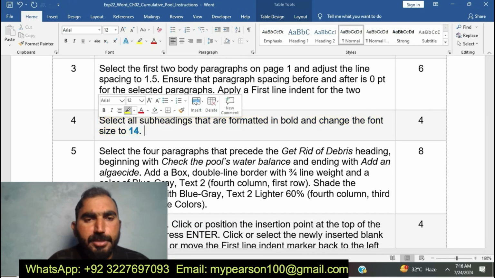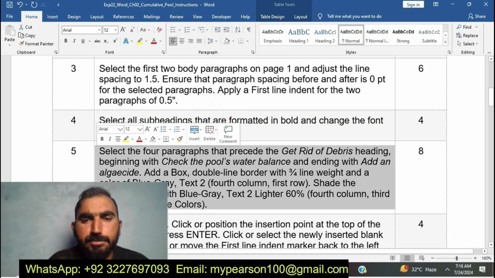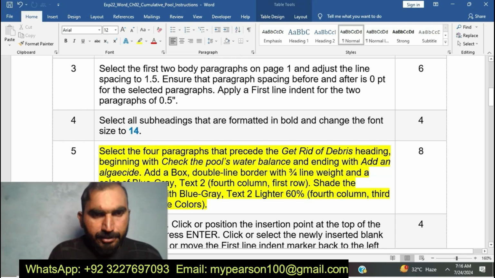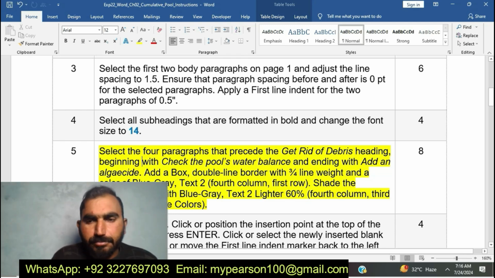Now I am going to move on to my next step. Select the 4 paragraphs that precede the get rid of the debris heading, beginning with check the pool water balance and ending with the end. You can see here I am going to do step number 5 of EXP22 Word Chapter 2.